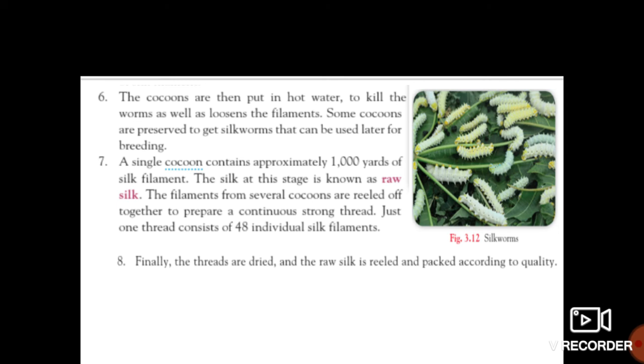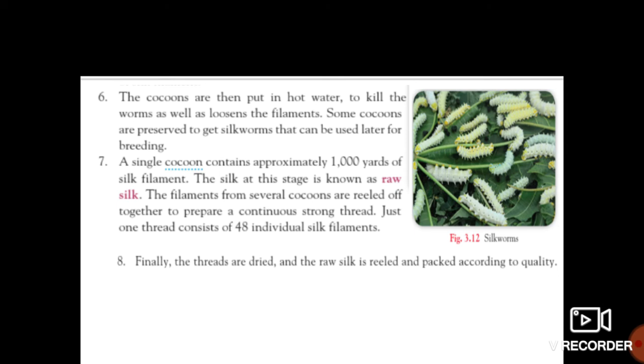The silk at this stage is known as raw silk. That is not the fine and most valuable silk, that is the raw silk. Then the filaments from several cocoons are reeled off together to prepare one continuous strong thread, and just one thread consists of 48 individual silk filaments.